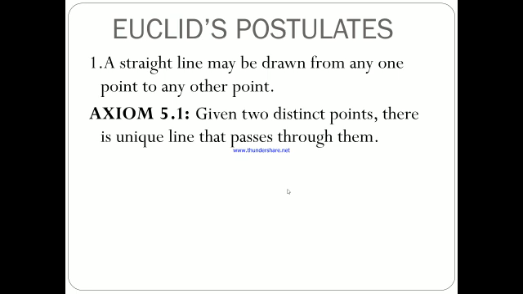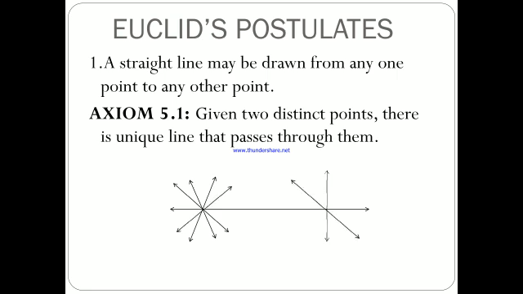We state this result in the form of an axiom as: given two distinct points, there is a unique line that passes through them. Now see the figure here. How many lines passing through P also pass through Q? Only one, that is the line PQ. How many lines passing through Q also pass through P? Only one, that is the line PQ. Thus, the statement above is self-evident and so is taken as an axiom.